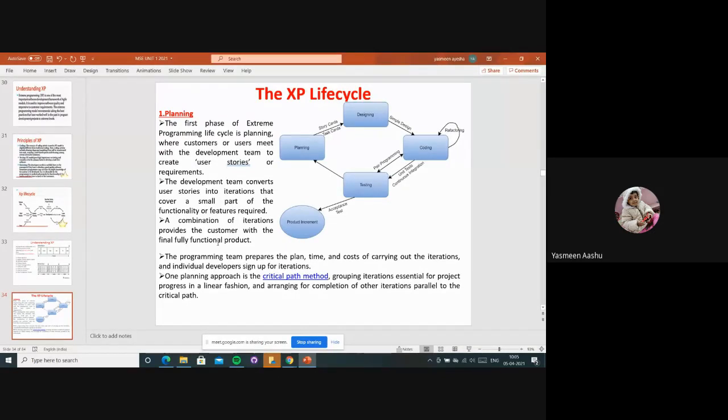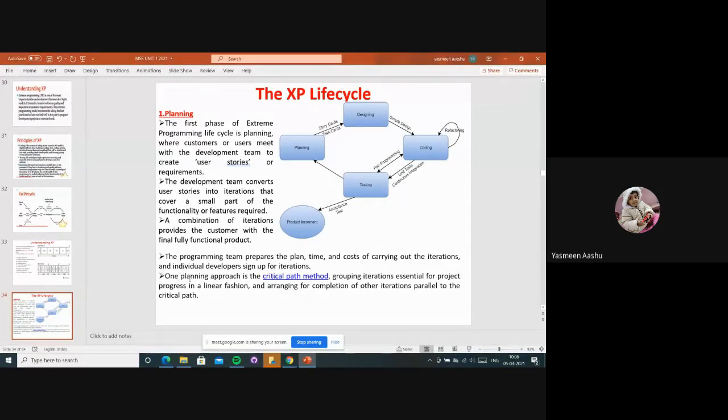It means it should be a good quality product and the customer should be satisfied, right? Iterations are going to be provided during project development. The programming team prepares the plan, time and cost of carrying out the iteration, and individual developers sign up for the iteration. In planning all these things they will be estimating, and definitely they have to get a profit.